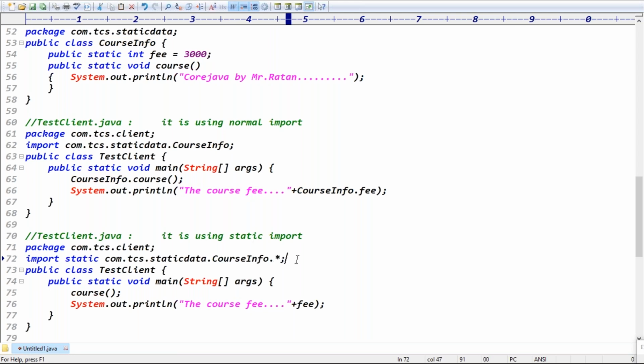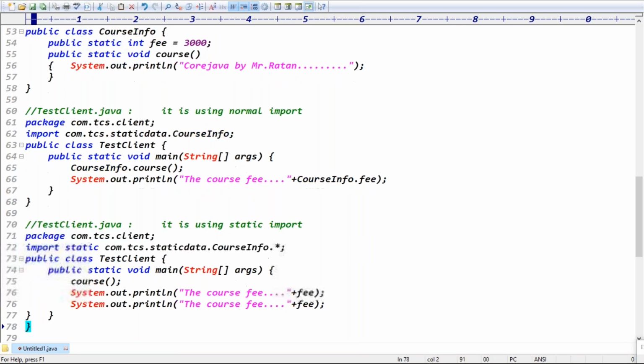Exactly. The meaning of this line is: we can access all the static members of the CourseInfo class directly in the application without using the class name, right? Guys, without using the class name. That is the information, guys.